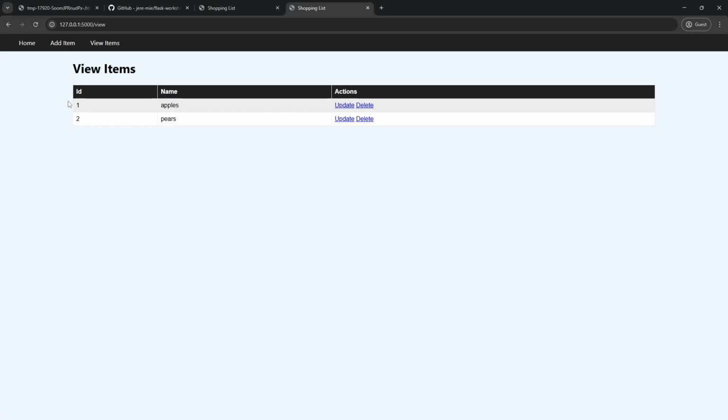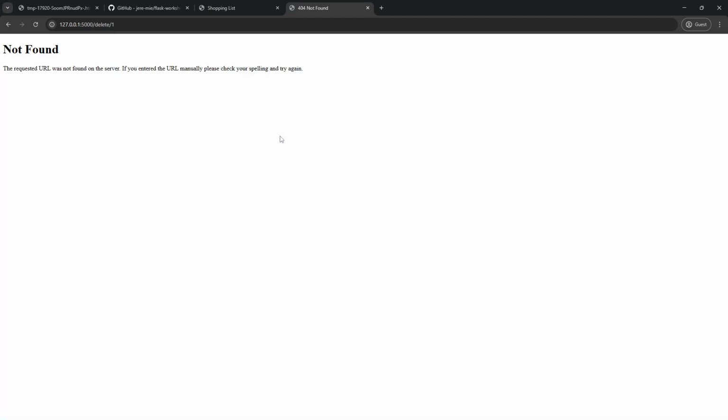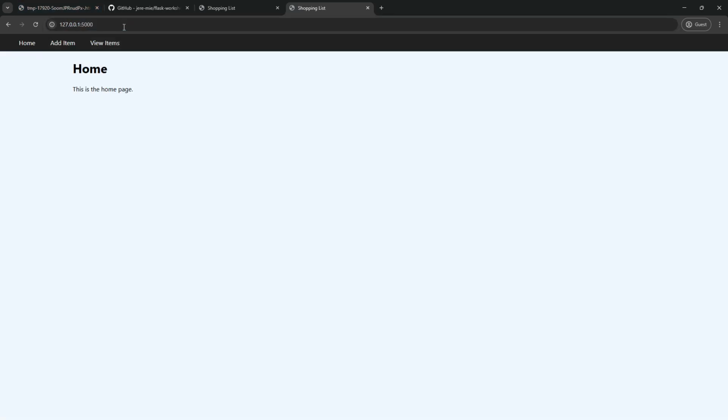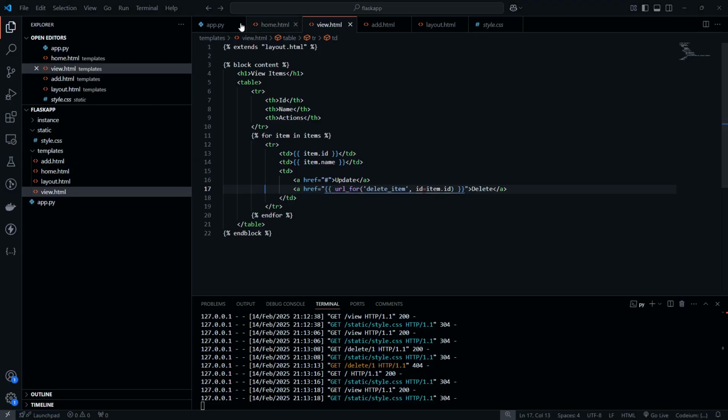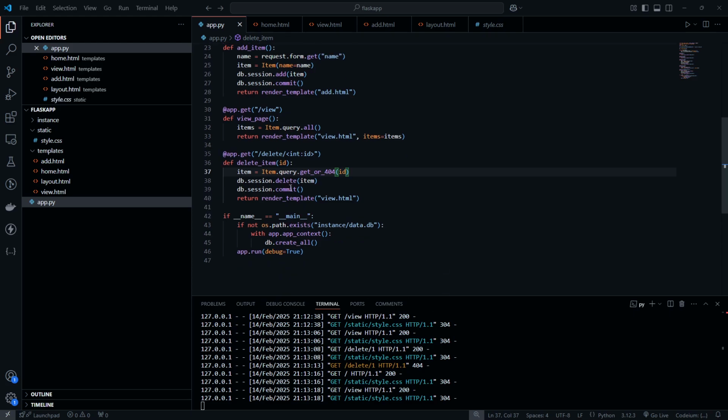So let's save this and go back to our Flask app. So let's refresh, and when we hit delete, you'll notice that we rendered the page, and I think I made a little bit of a boo-boo here. So I said render template view.html. That's not actually what we want to do.